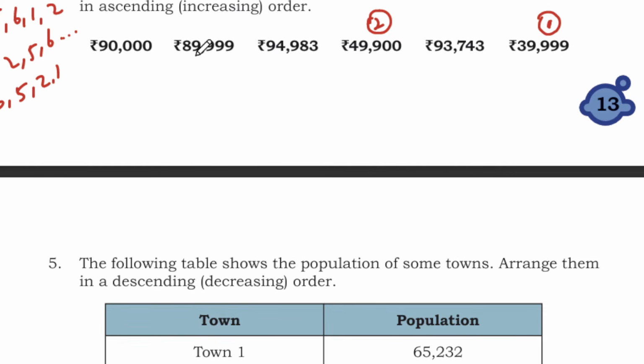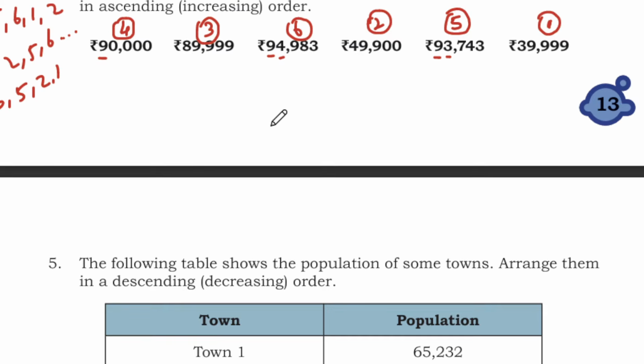After 4, no 5, no 6, no 7, we have 8, 89,999. Fourth one, we have three 9s. This one is 9, this one is 9, this one is 9. So next we go to the second digit. 0 is the least number when you compare to 4 and 3, so this is the fourth one. Here we need to compare 4 and 3. 3 is the smaller number, so this is the fifth one, and this is the sixth one.